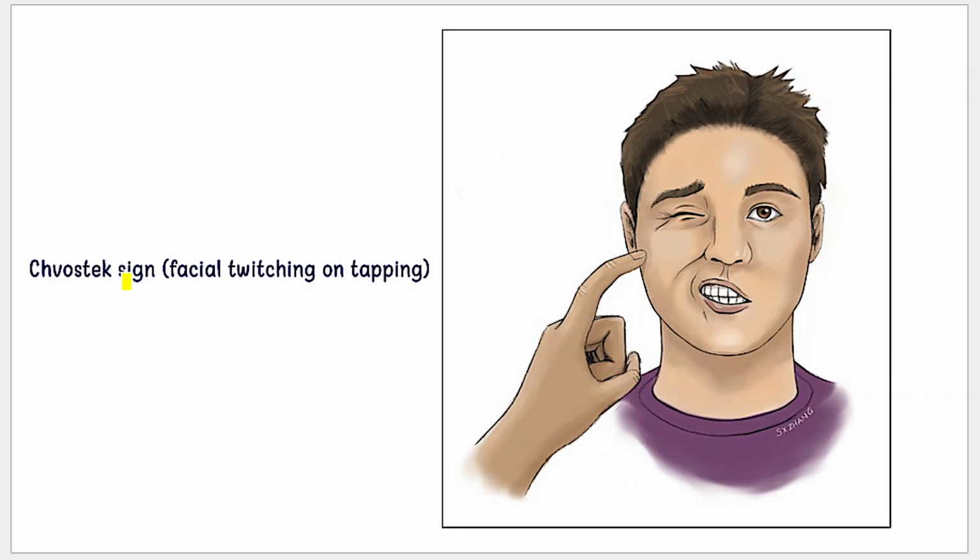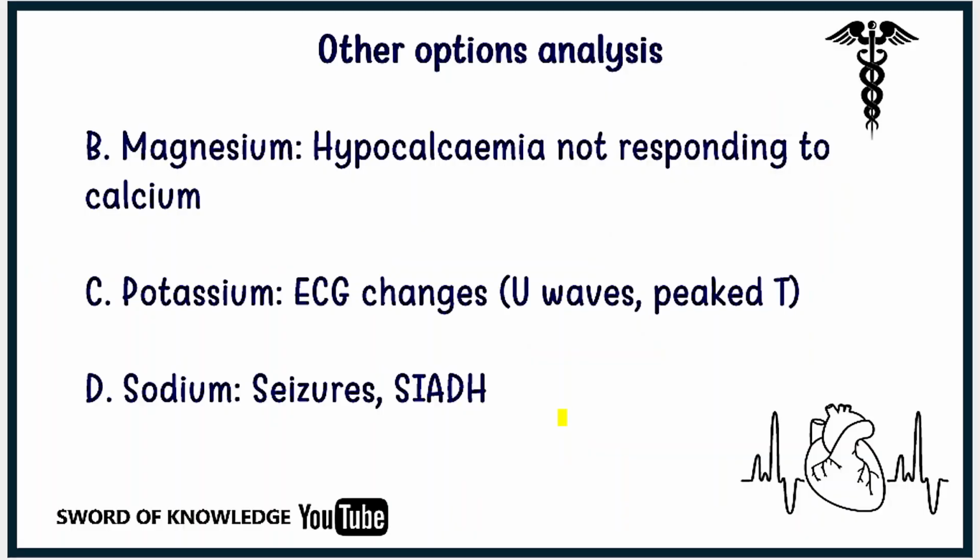Let's see what the Schwarzschild sign is. You can see this is the Schwarzschild sign picture. You tap here and you see the response, the twitching of facial muscles. You can appreciate this is the Schwarzschild sign, very particular for hypocalcemia. Let's discuss why not the other options.